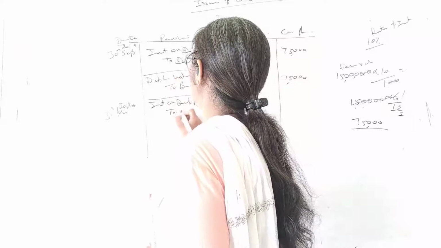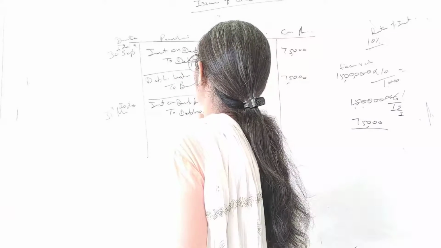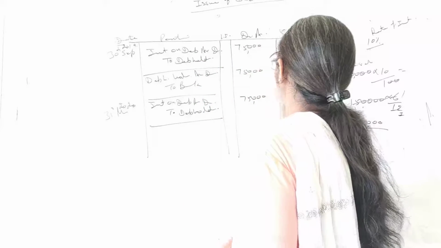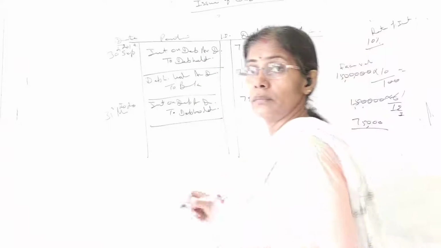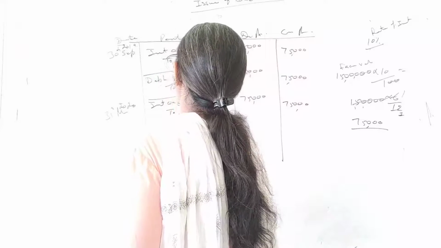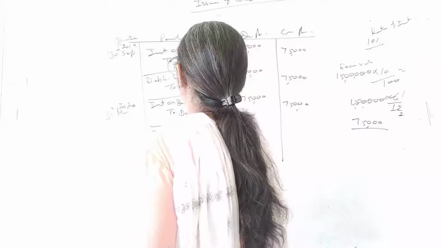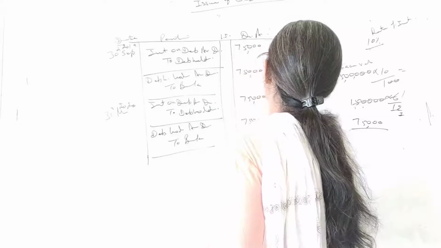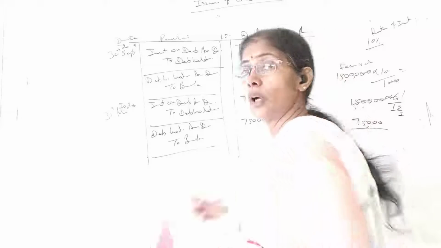Interest on debenture account debit to debenture holder. It's 75,000 again. And now you will make the payment. Debenture holder account debit to bank. It's again 75. All right.